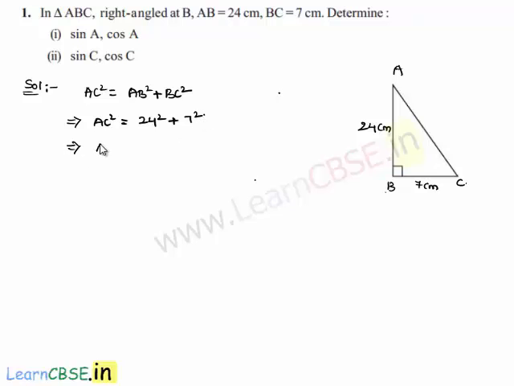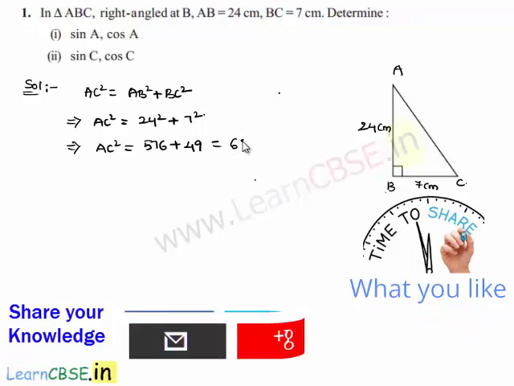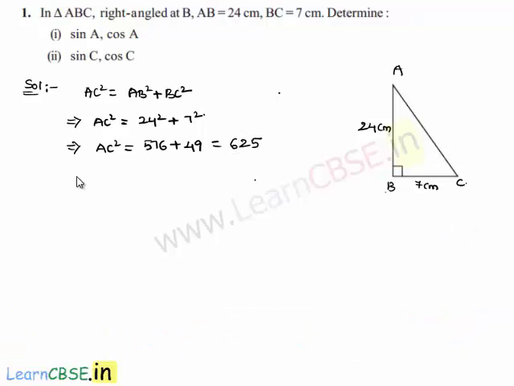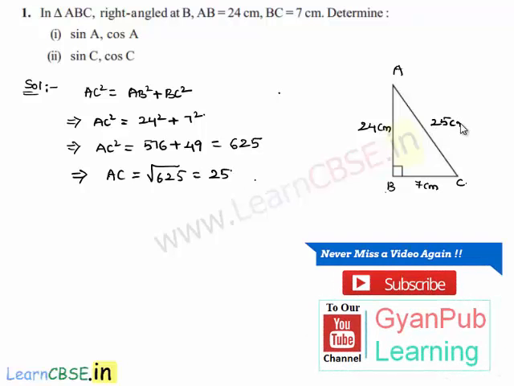That implies AC square is equal to 24 square, which is nothing but 576, plus 7 square, which is nothing but 49. That will be equal to 576 plus 49, which is nothing but 625. That implies as AC square is equal to 625, AC is equal to square root of 625, which is nothing but 25. Therefore, we got the hypotenuse as 25 centimeters.